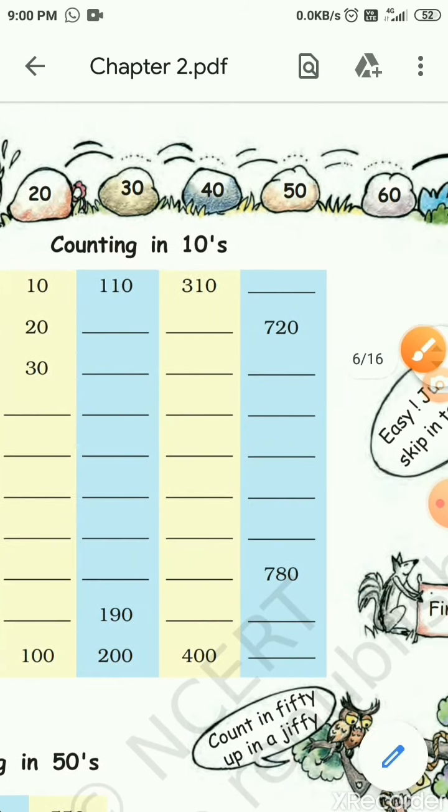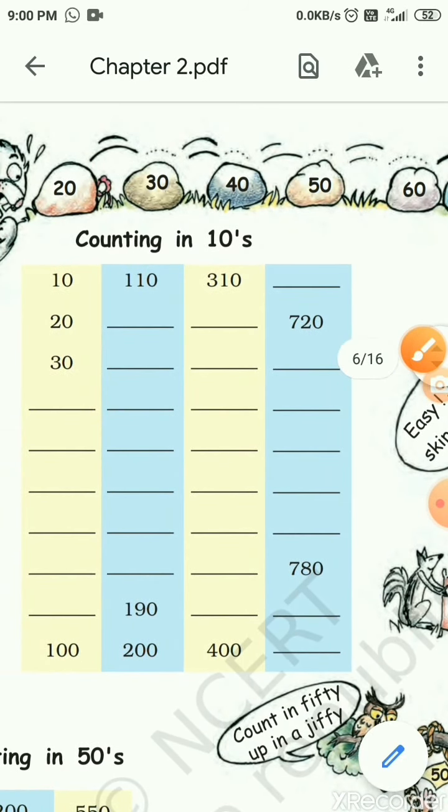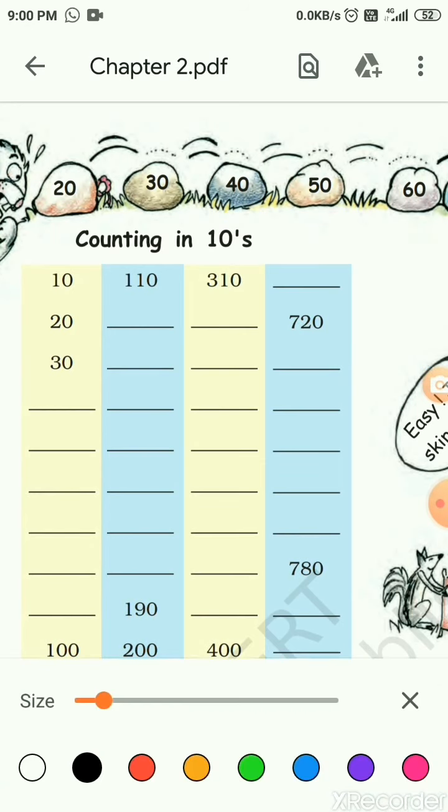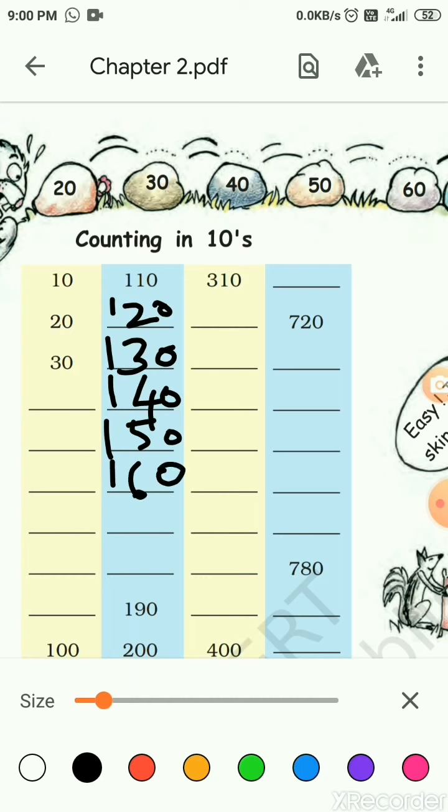So now bring down 110. Same, you have to count: 110 plus 10, 120. 120 plus 10, 130. 130 plus 10, 140. 140 plus 10, 150. 150 plus 10, 160. 160 plus 10, 170. 170 plus 10, 180. 180 plus 10, 190. 190 plus 10, 200. So it keeps on going.